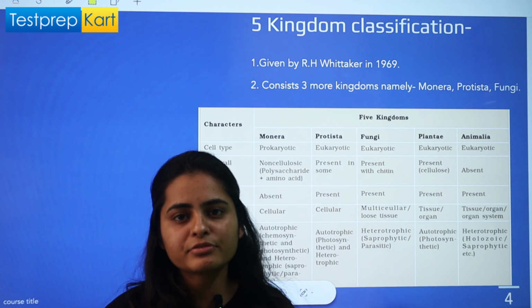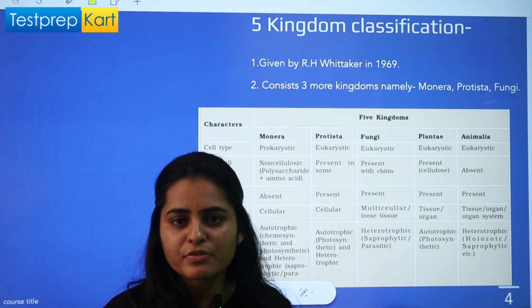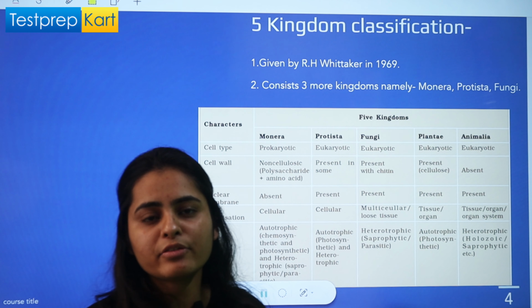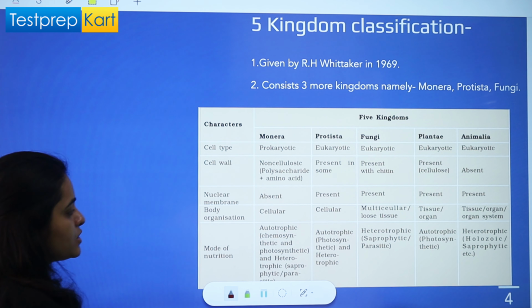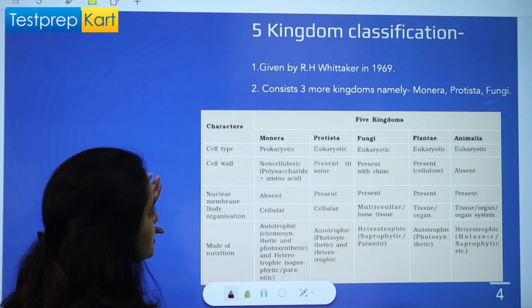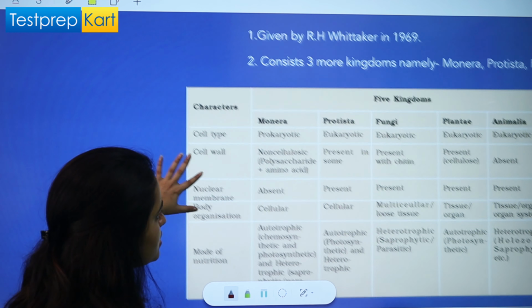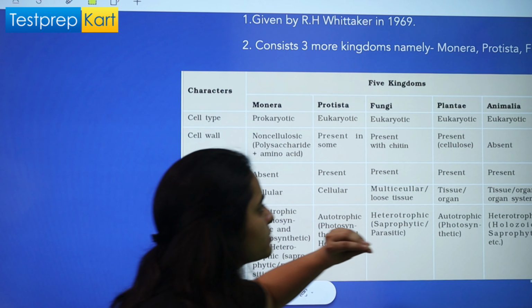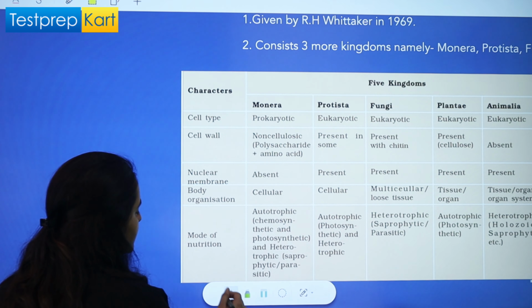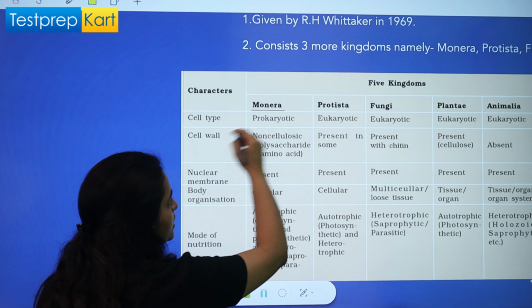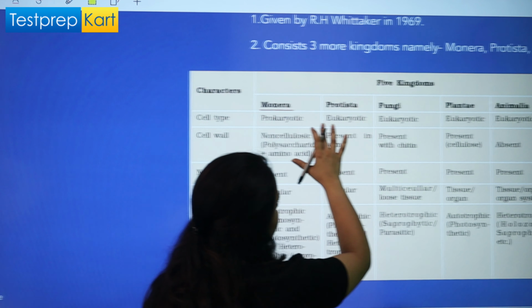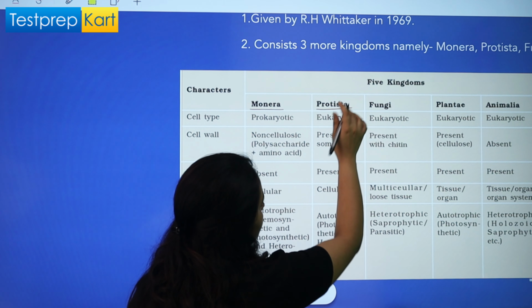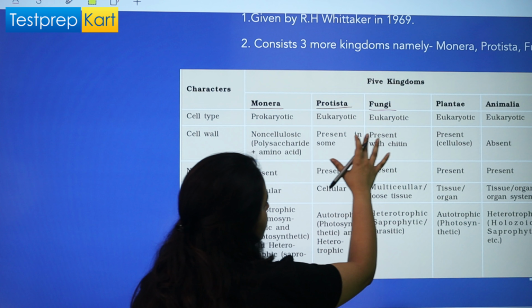So in total, he gave five kingdoms to classify living organisms, right? That is known as five kingdom classification, right? So there is a table in which this classification is shown, in which we have kingdom Monera, kingdom Protista, Fungi, and kingdom Animalia, right?